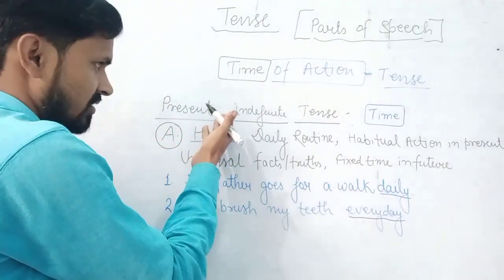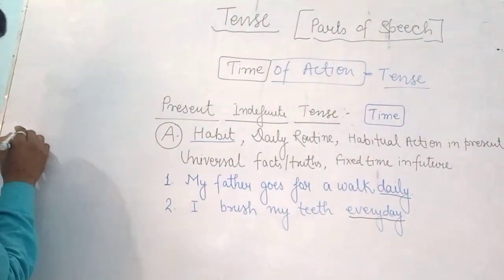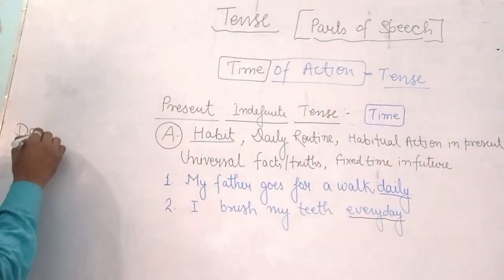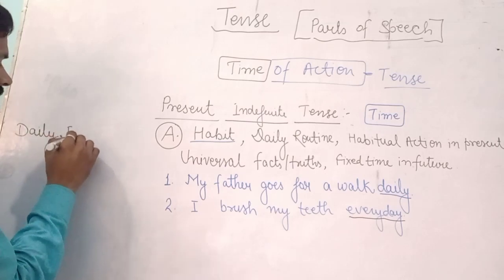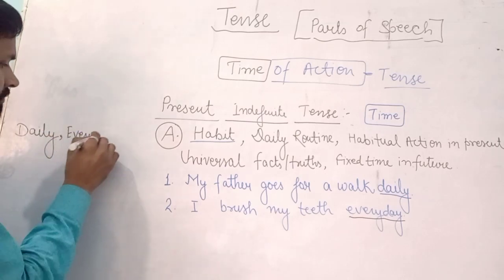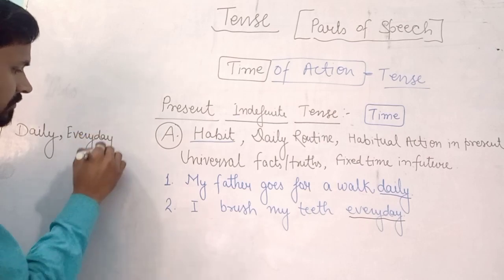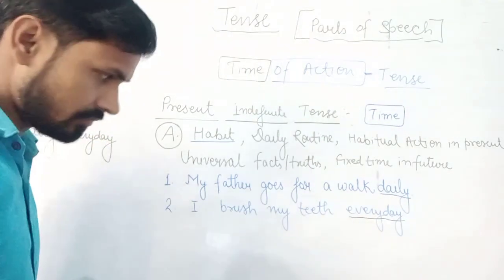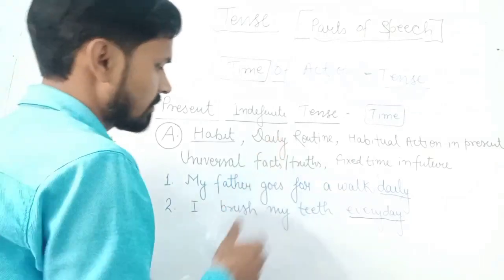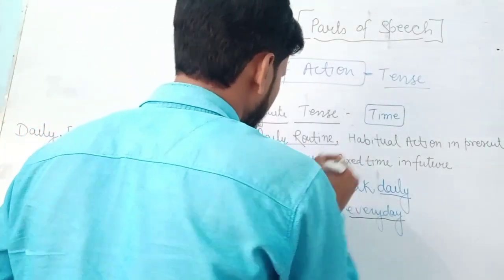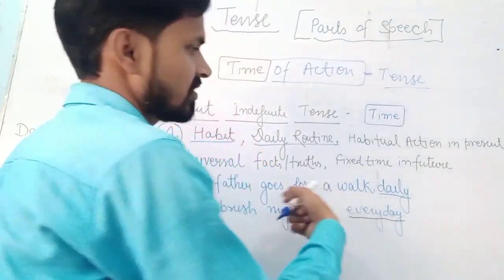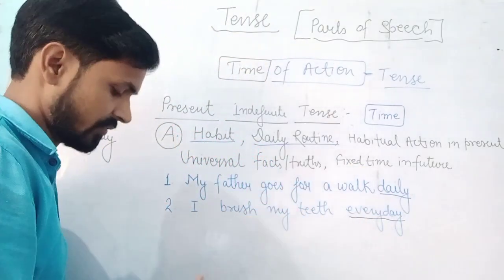So you can understand कि in present indefinite tense what the words we get. One is use of daily and one is use of every day. So this is about daily routine. Like I brush my teeth every day, and this is my daily routine, I'll have to do it.